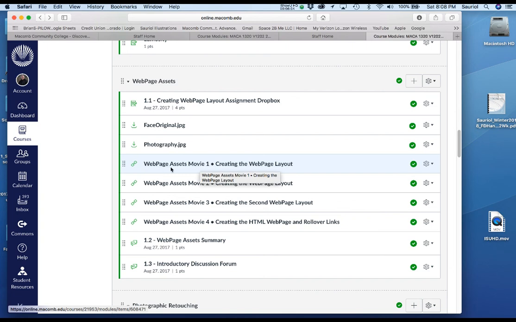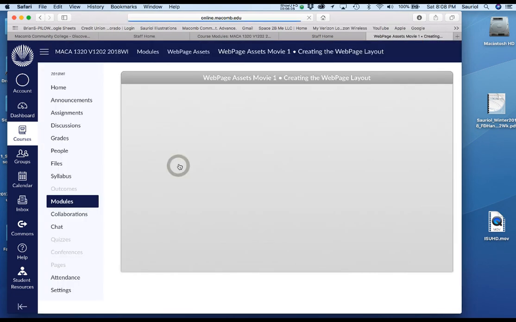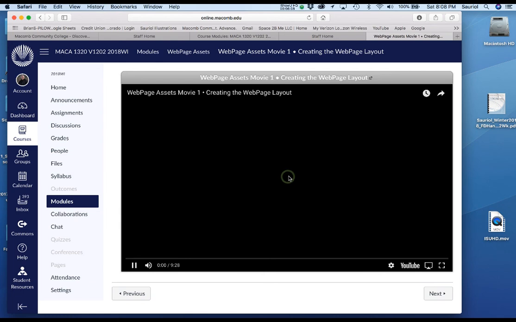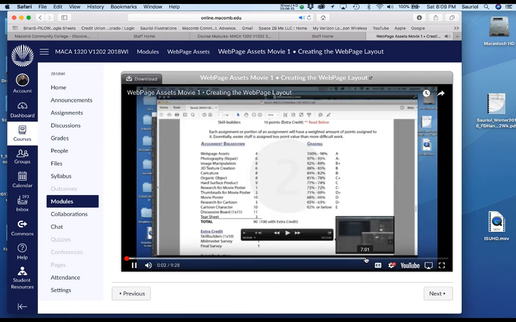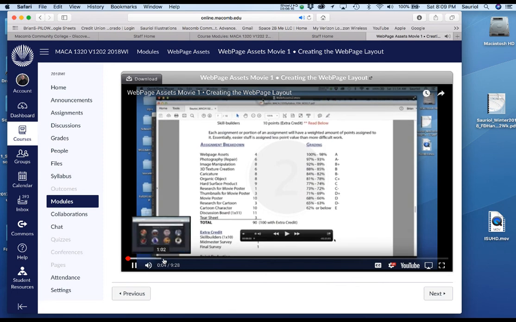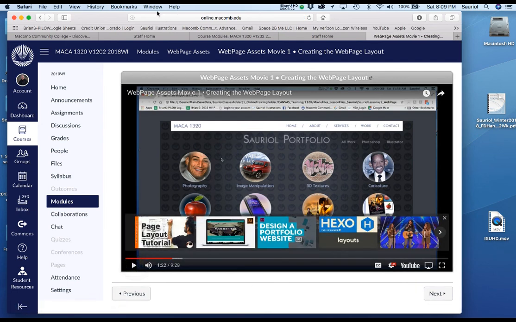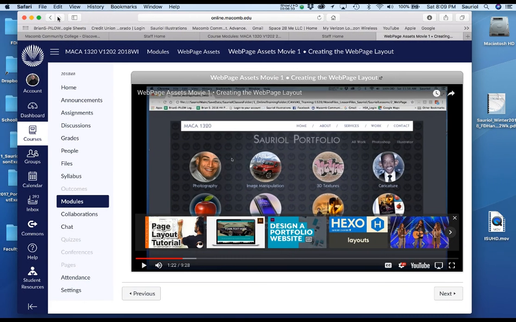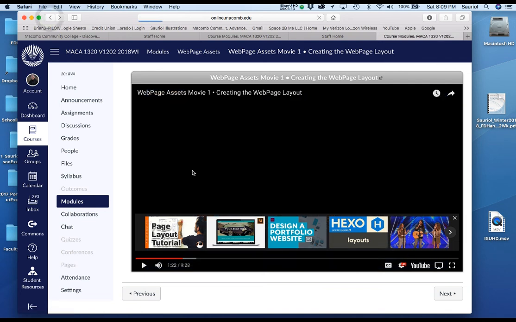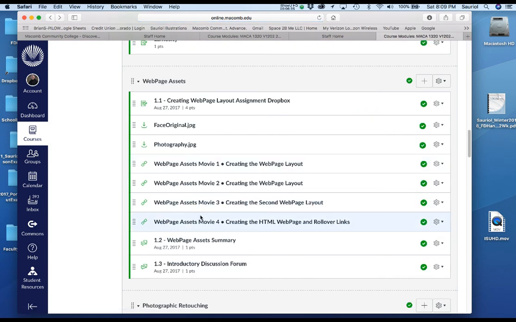I like you actually clicking this button, and you watch the first step. So you watch it all the way through the first time. Then when you're ready, I'll just advance it. When you're ready, you actually do the first step, pause it, and then I do the first step, then you do the first step. Then I do the second step, then you do the second step. Now there are this many movies to the web page assets. Let me go back. There are 4 movies.